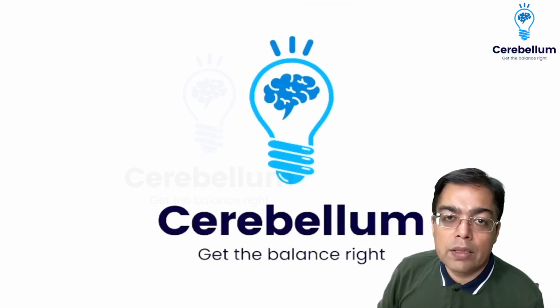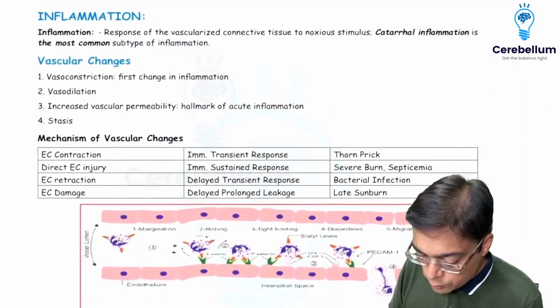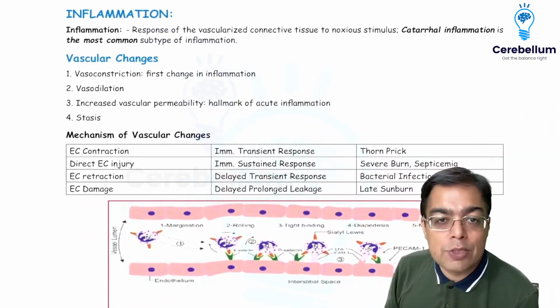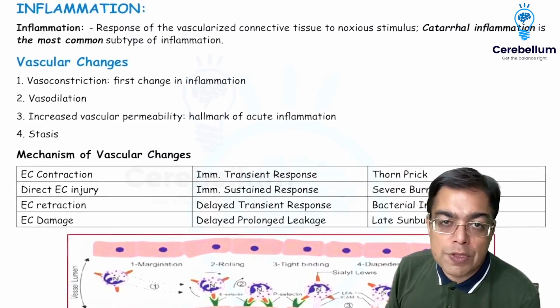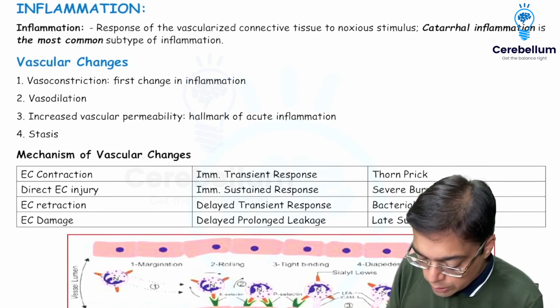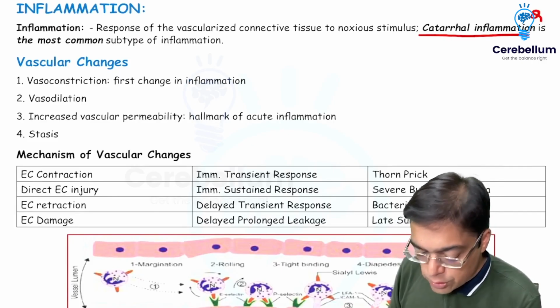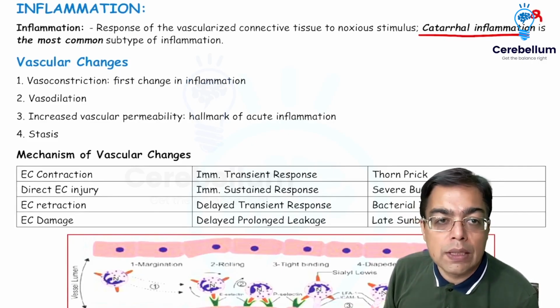Right? We now have a look at the important points with regards to the topic of inflammation. Now, when you talk about inflammation, of course, we understand that it is going to be the response of the vascularized connective tissue to any kind of a noxious stimulus. Morphological patterns of inflammation can be various, but the important thing that we have to keep in mind, and that is what they love to ask as a question, is that the catarrhal inflammation is going to be the most common pattern that is seen clinically.